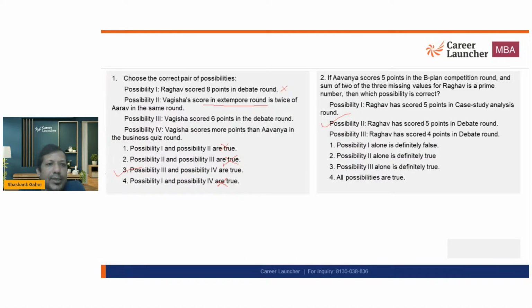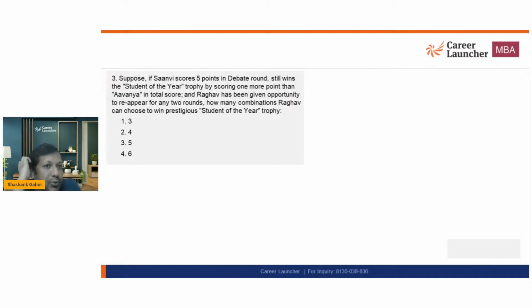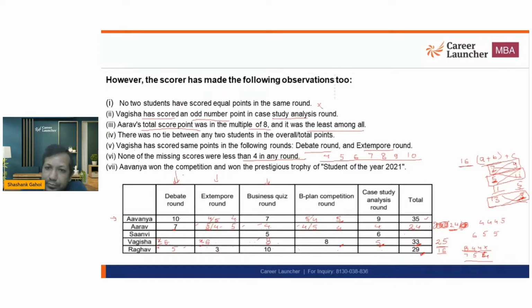And now let's look at the next question. Suppose Sanvi scores 5 points in the debate round. Sanvi's debate score is 5, and it is 1 point more than Avnaya's. So I am just going to erase every additional piece of information that I have written, and solve this one.